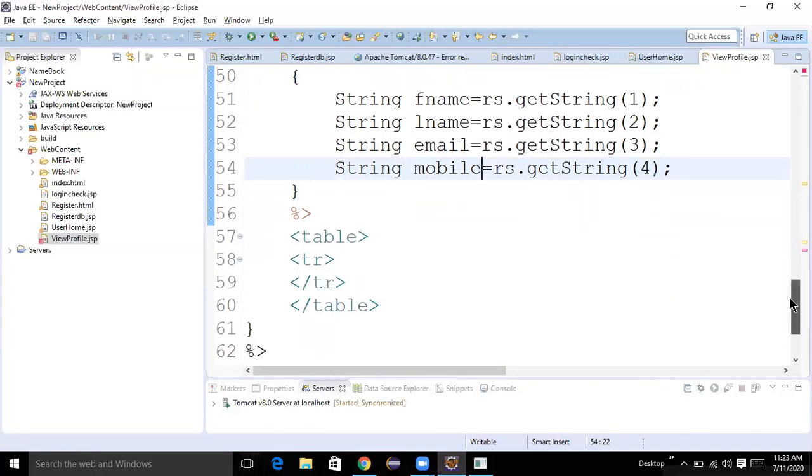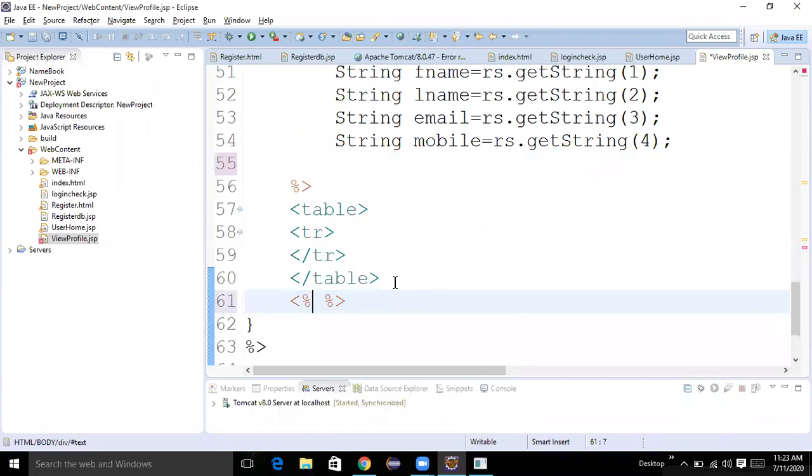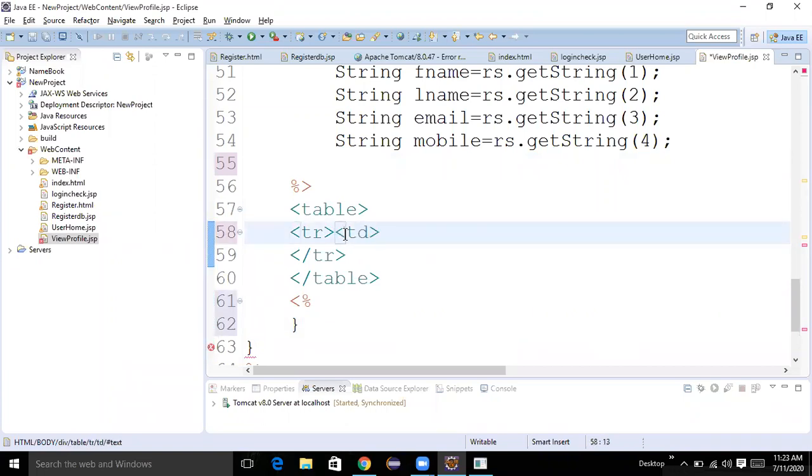After getting those values, we need to display those values. Before display, while loop we need to close here. First one, we need to take td, first name, close td.